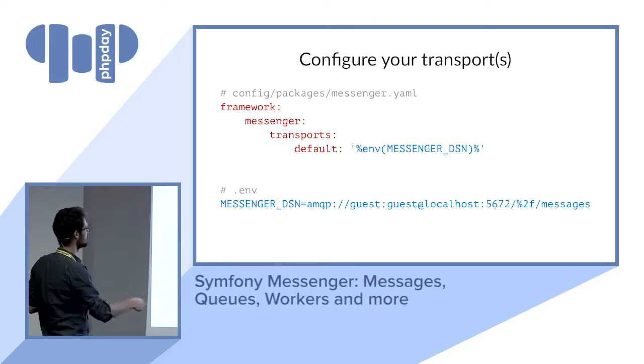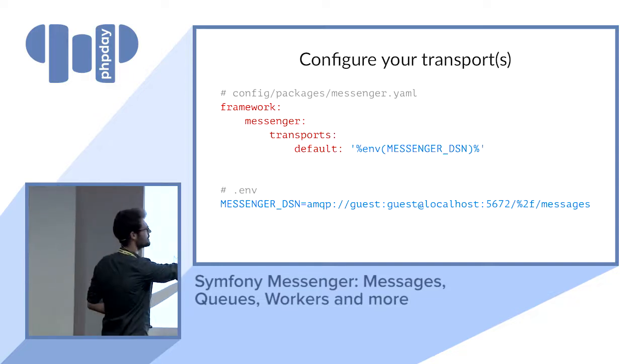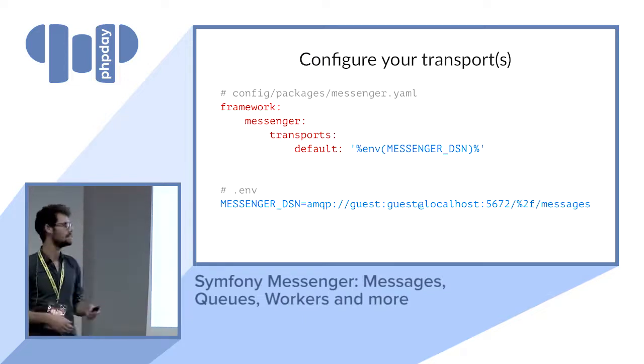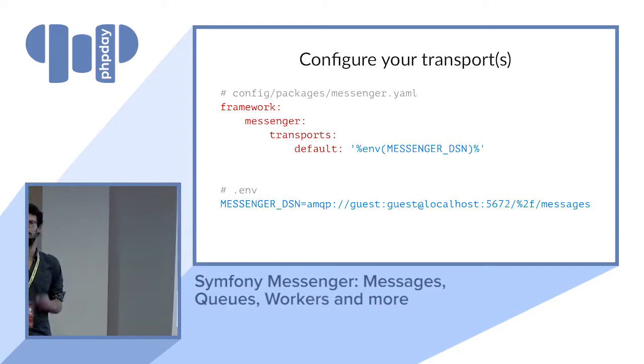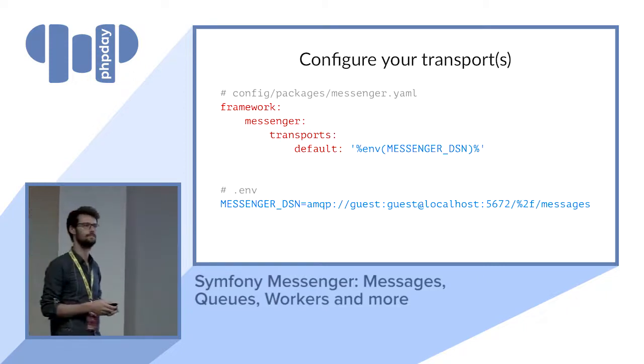So we say that the DSN for the default transport is going to use AMQP. It's going to use the server on localhost, using user guest, password guest, and using the queue and exchange called messages. That's it. That's the idea of the configuration via DSN.